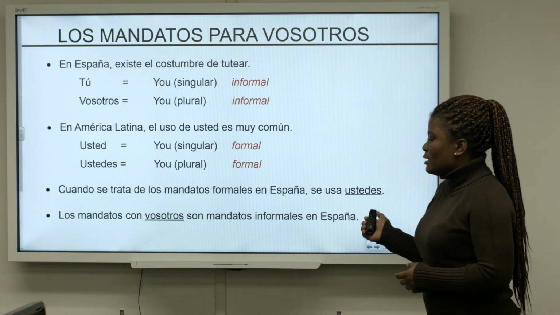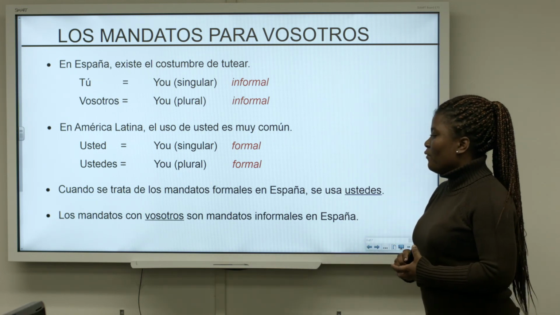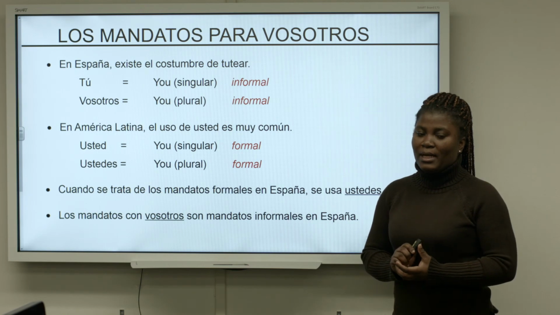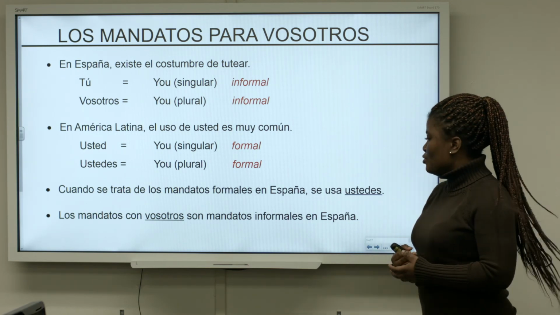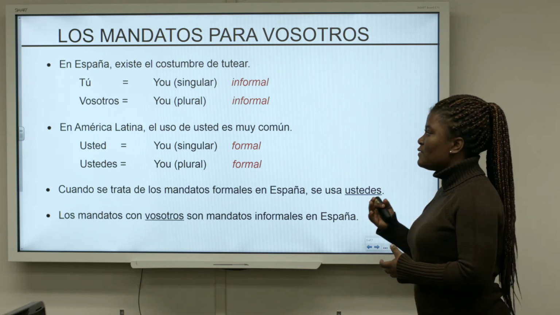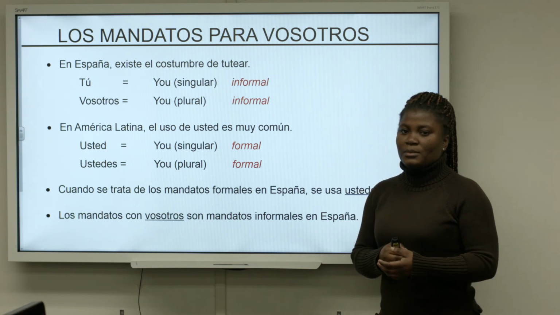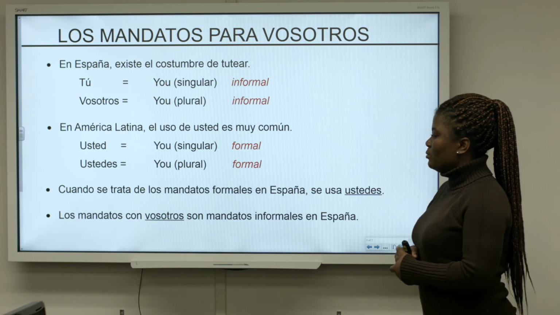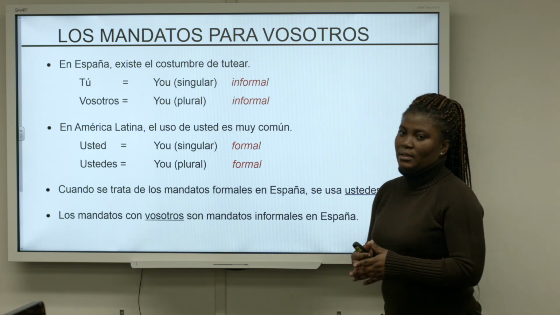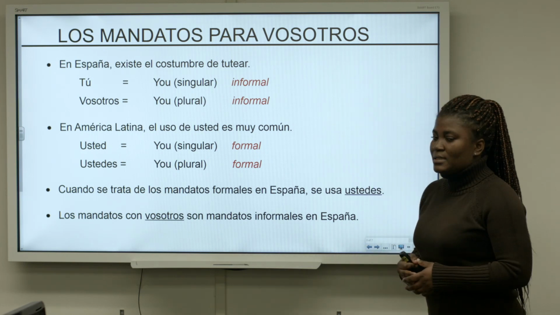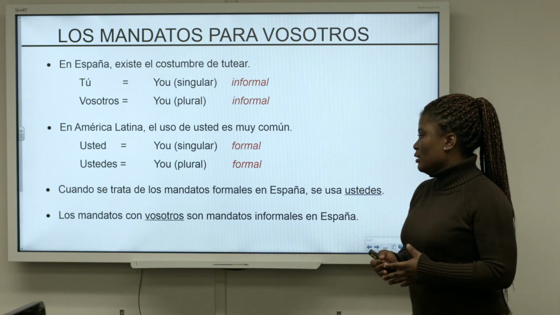When we are using ustedes for formal commands in Spain, that is how we are supposed to use them, and not vosotros. But just for the purposes of studying them, we will take a look at how they are structured and how they are conjugated. These vosotros commands are informal in Spain.